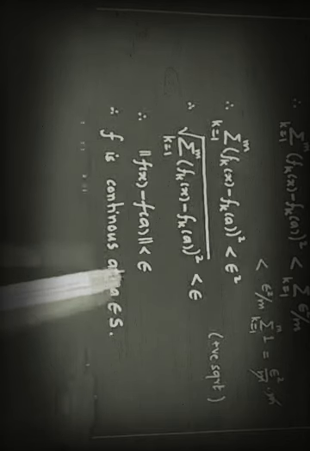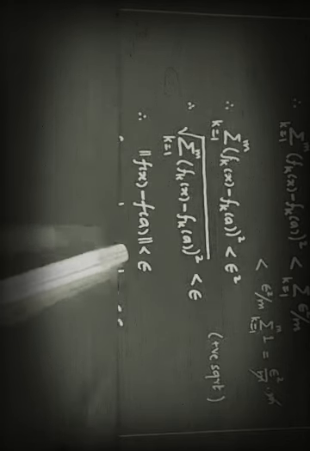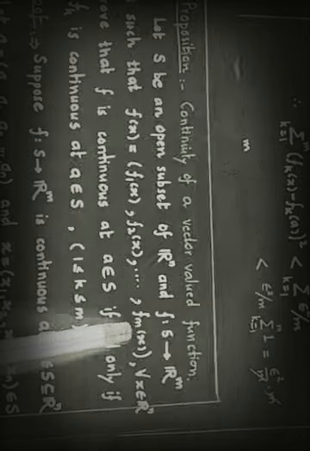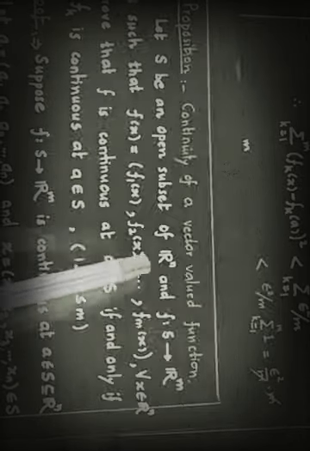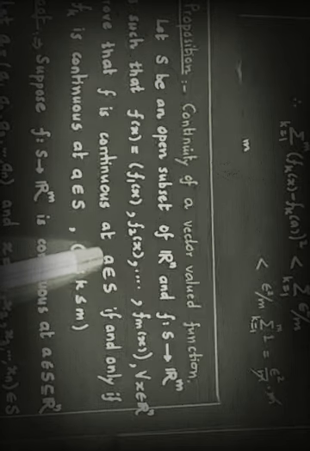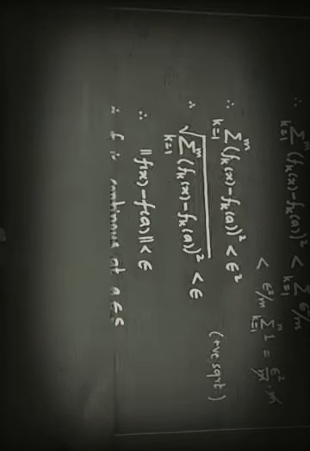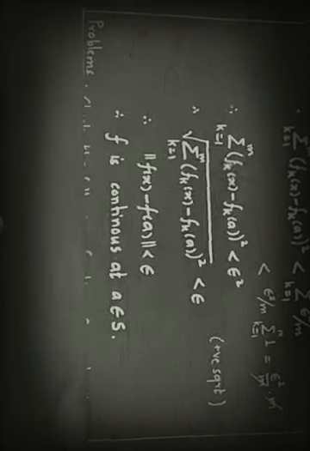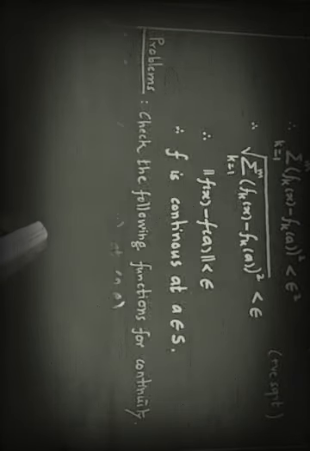So we had proved the theorem that a vector valued function which has m components, f1, f2 up to fm, is continuous at any point if and only if each component function itself is a continuous function. So we can use this in solving the problems in R2 and R3.